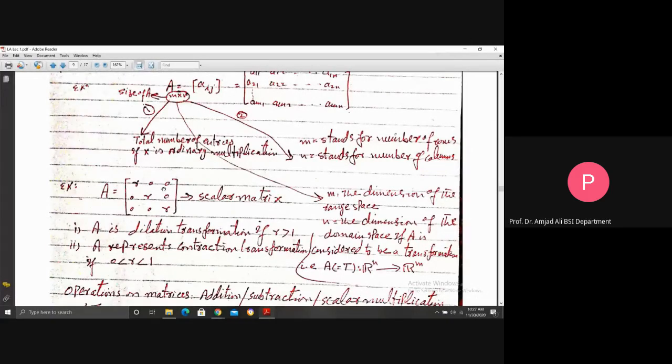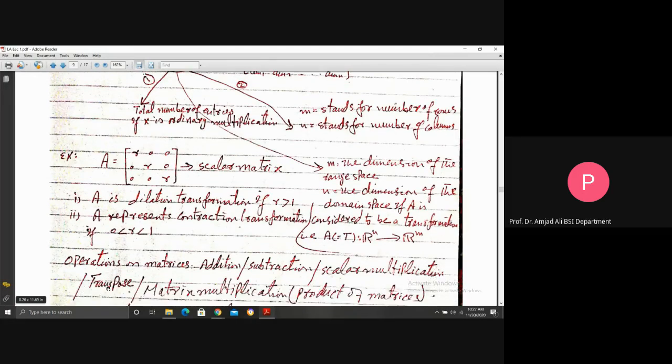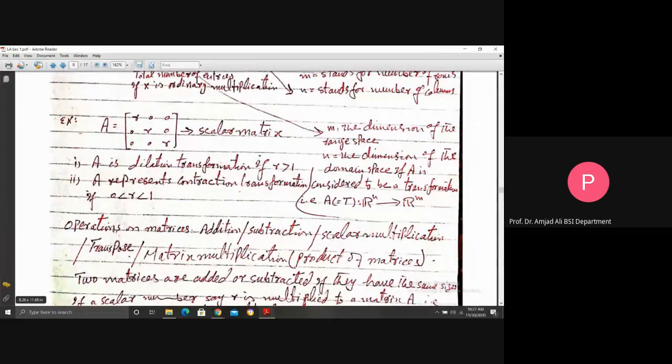Like you see in physics, you know time dilation and length contraction. The time dilation and length contraction transformations are represented in mathematics by scalar matrices having these scalar quantities on the main diagonal the same: greater than 1 for dilation, and greater than 0 and less than 1 for contraction.